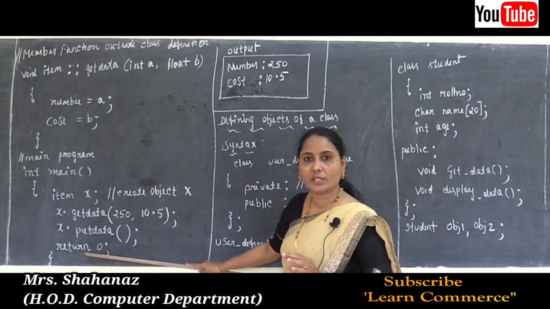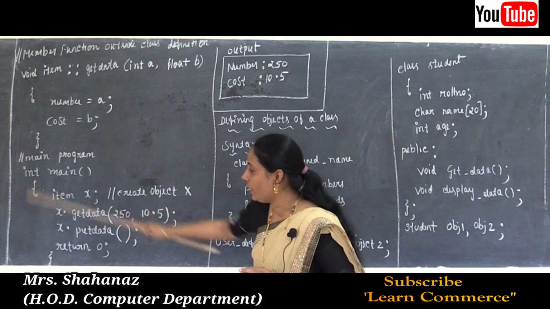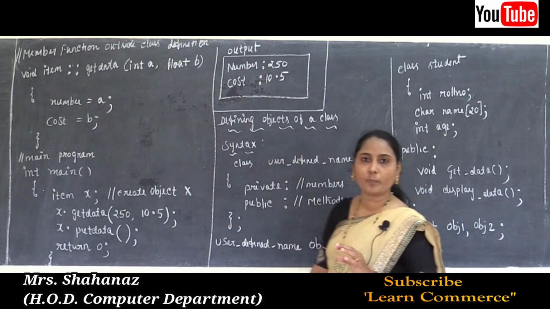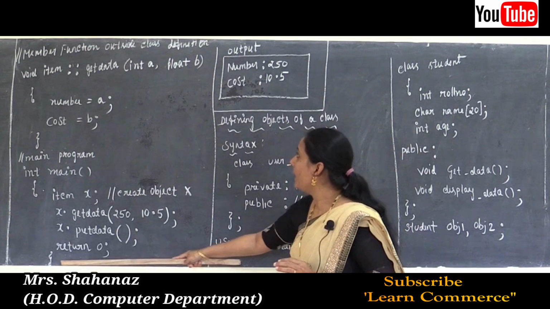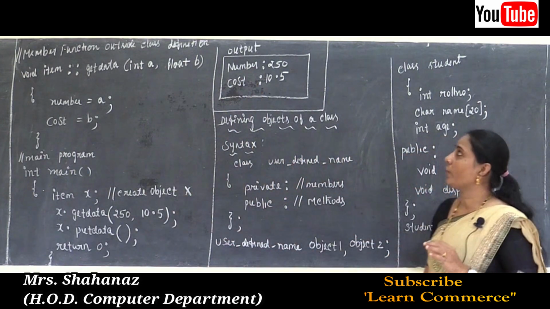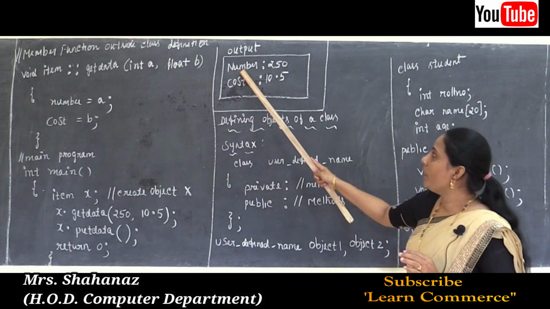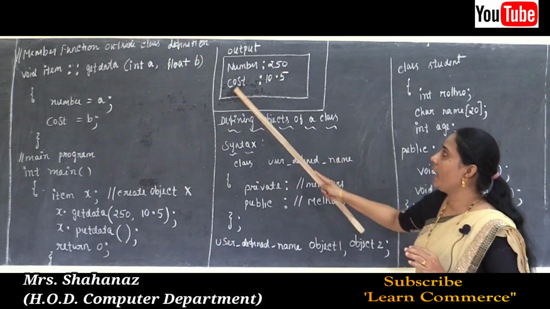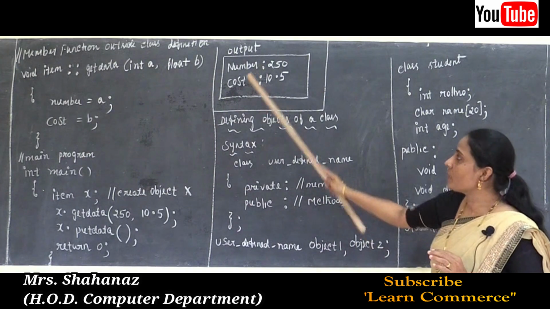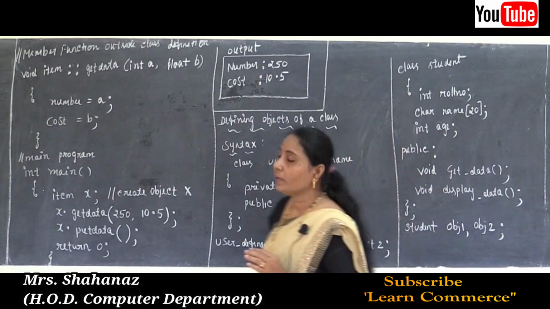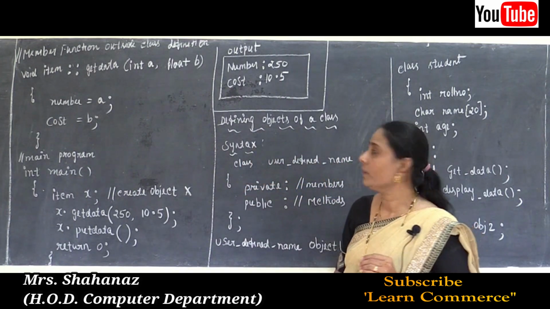Finally we need to use return 0, with the opening flower bracket, and lastly at the end of the program we use the closing flower bracket. When you execute this program, it shows the output as number 250 and cost value as 10.5. So this is the program for inside as well as outside class definition.